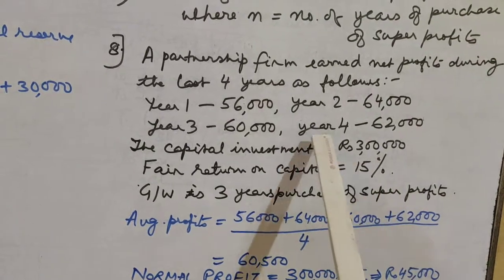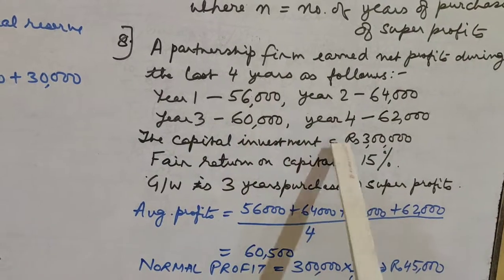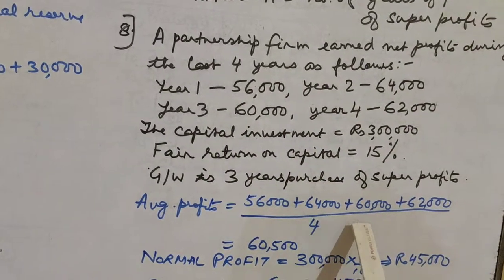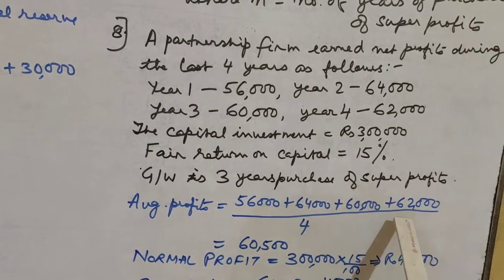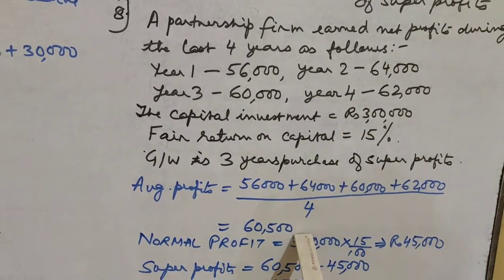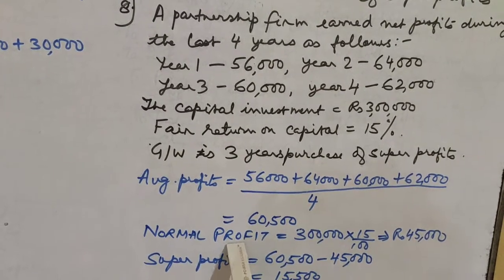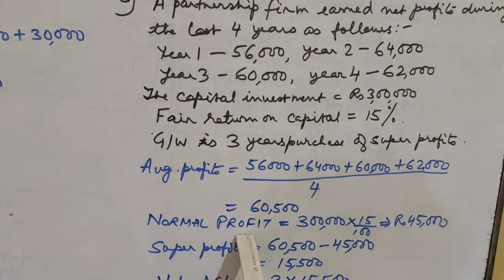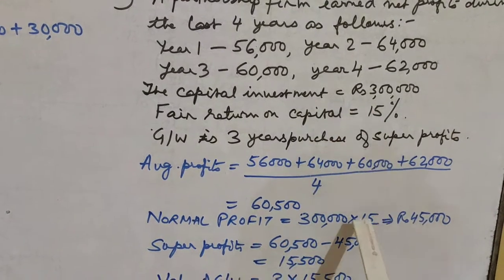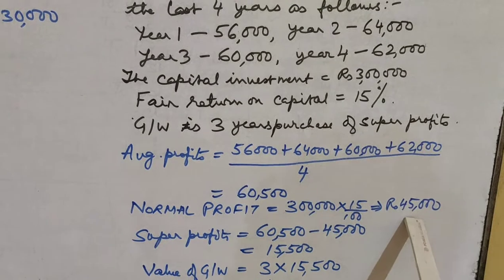First of all, we will find out the average profits of the past 4 years. 56,000 plus 64,000 plus 60,000 plus 62,000 divided by 4, that is equal to 60,500. Then we will calculate the normal profit. Normal profit is equal to 3 lakh into 15 by 100, that is equal to 45,000.